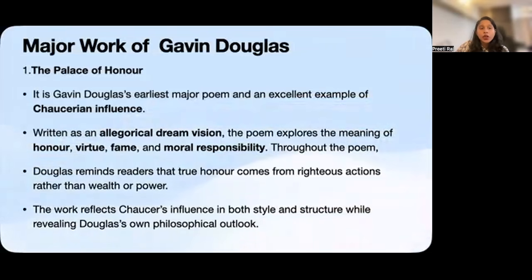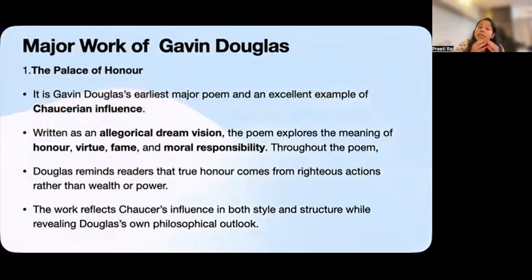The Palice of Honour. This is one of his earliest major poems. And if you remember the characteristics of Scottish Chaucerian poetry that we have discussed earlier, you will immediately recognize two of them here. The first is allegory, and the second is dream vision. Now, what do you understand by that? We have already learned that in an allegory, the characters, places, and events can represent ideas beyond their literal meaning. And in a dream vision, the poet uses the framework of a dream to explore those ideas imaginatively. So Douglas uses both these techniques to examine an important question.